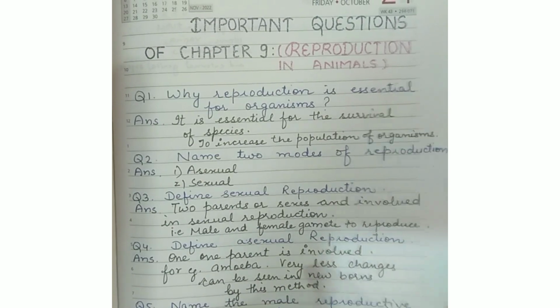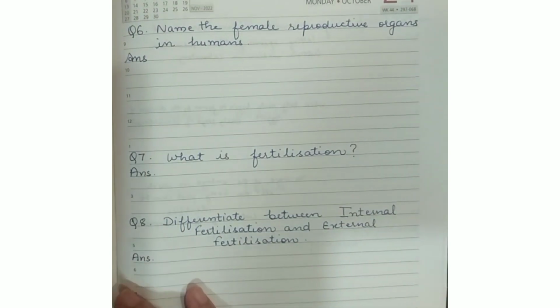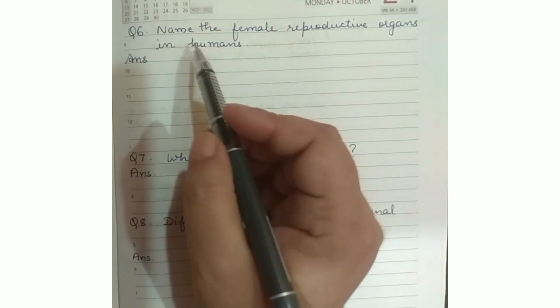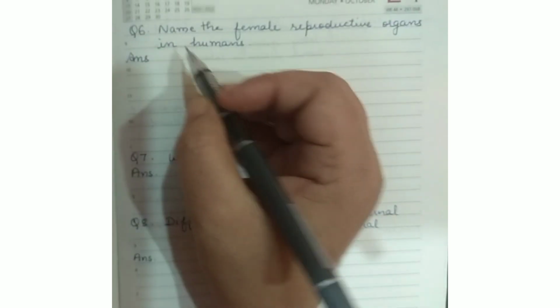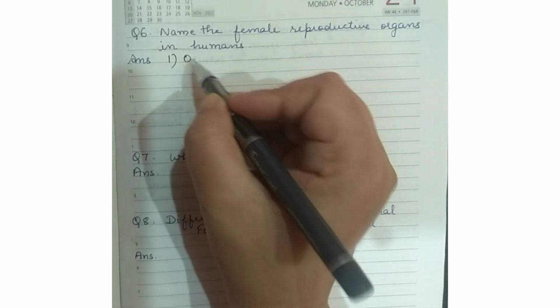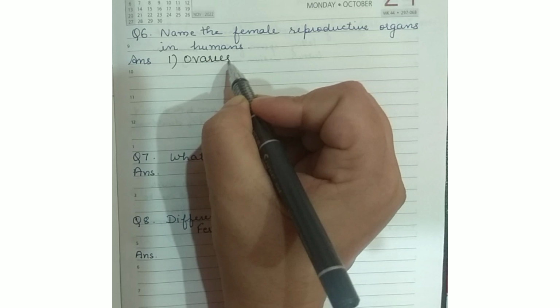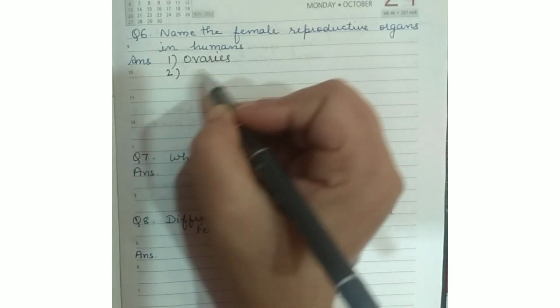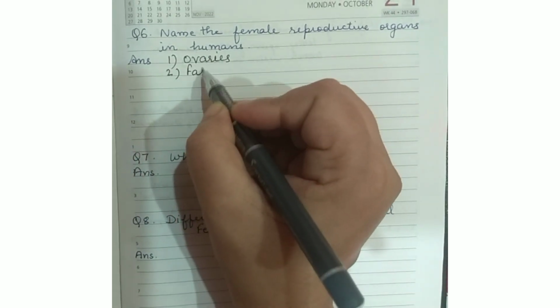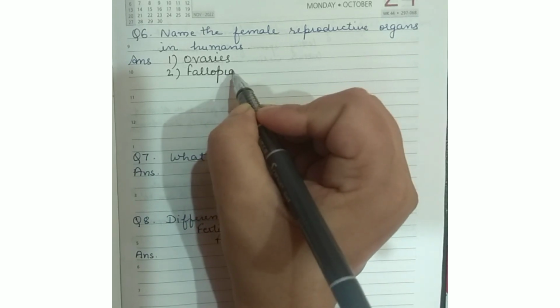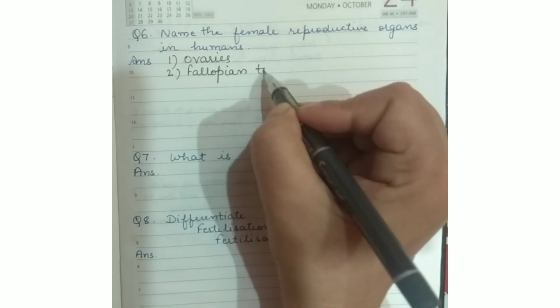Now, in next question, question number 6, name the female reproductive organs. Number 1, ovaries. Two ovaries are there where egg formation takes place. Then fallopian tube.